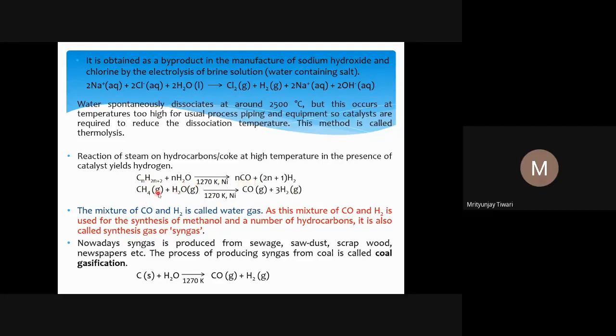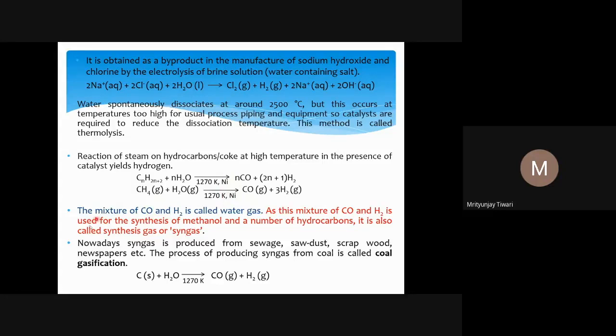The example is CH4. CH4 plus water gaseous. Gas means that it is steam. And when we do this reaction at 1270 Kelvin, which is also a very high temperature, in the presence of nickel catalyst, we obtain carbon monoxide plus hydrogen. And you can see even in the presence of a certain catalyst, nickel, we need to provide certain energy. Though the barrier energy that we provide is decreased, this reaction is happening only at 1270 Kelvin, and you can see it is still a very high temperature. So this is also not an efficient catalyst, and that is why we need to work on that area even more.